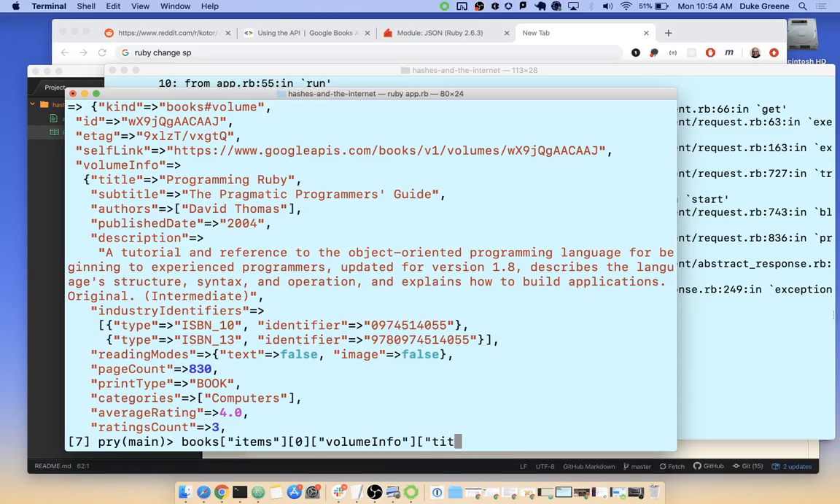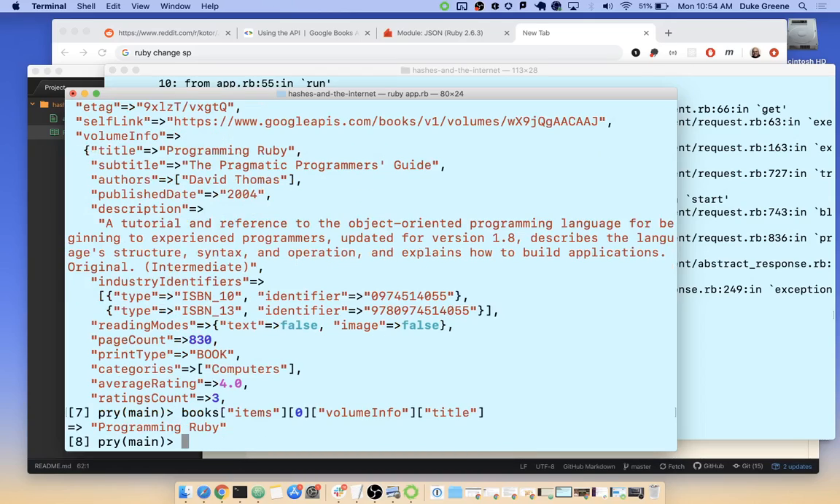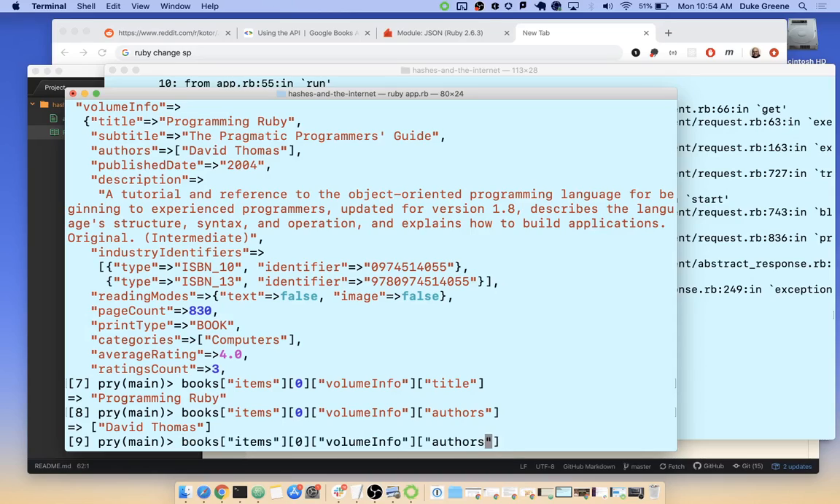Title. Look at that, programming Ruby. We could do the same thing for authors, right? We could do the same thing for description.